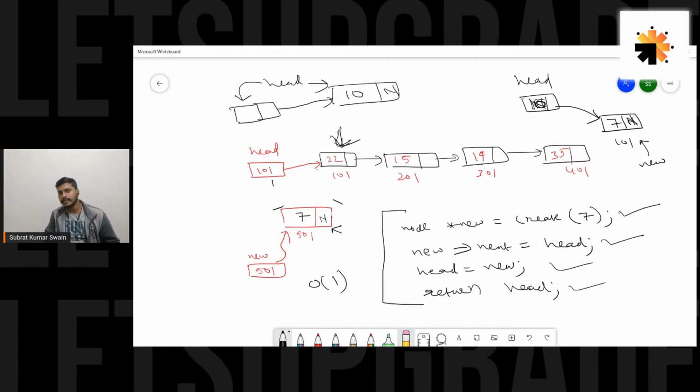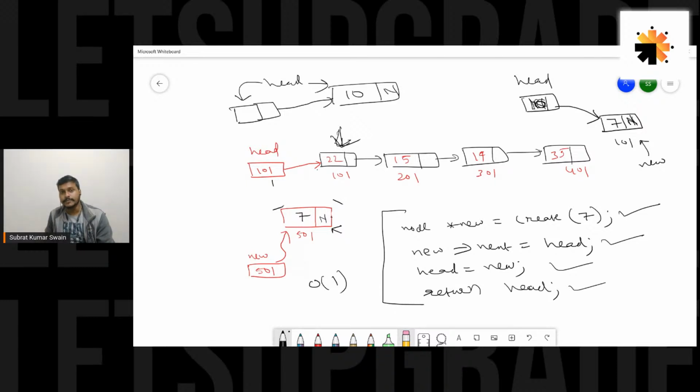Insert at end. In the worst case, obviously we are basically concerned about the worst case, so that would take big O of n. So yeah, pretty much clear, guys. This is what I had planned for this session. So I think this went well with you, and you could understand whatever I have discussed.